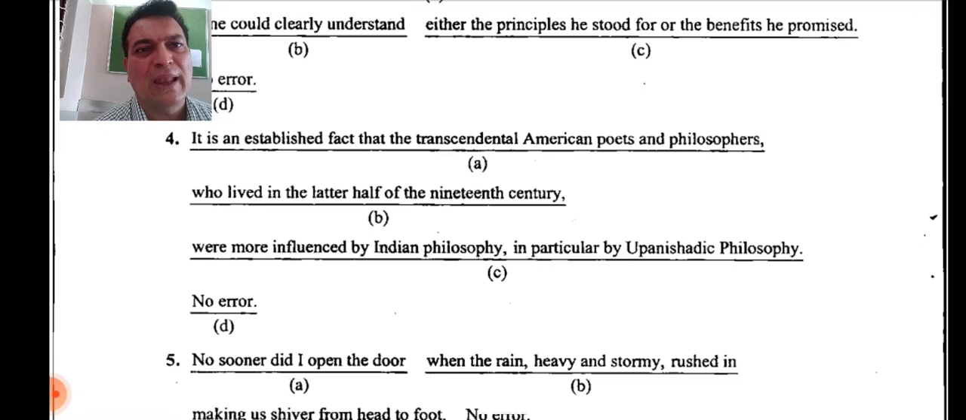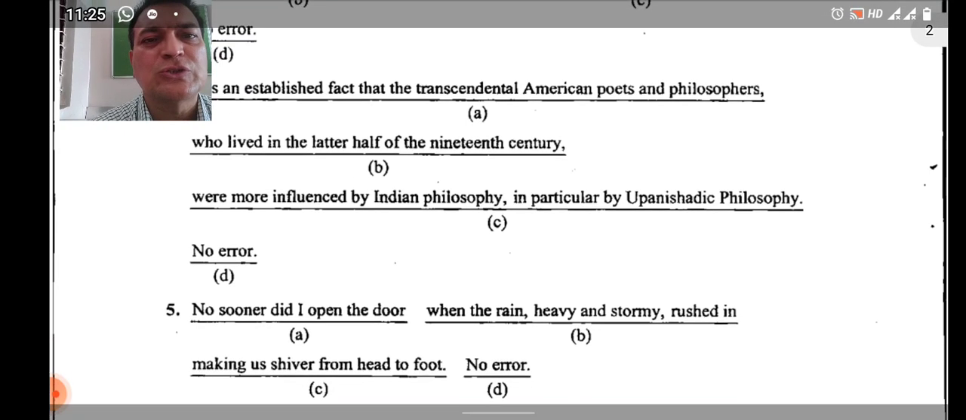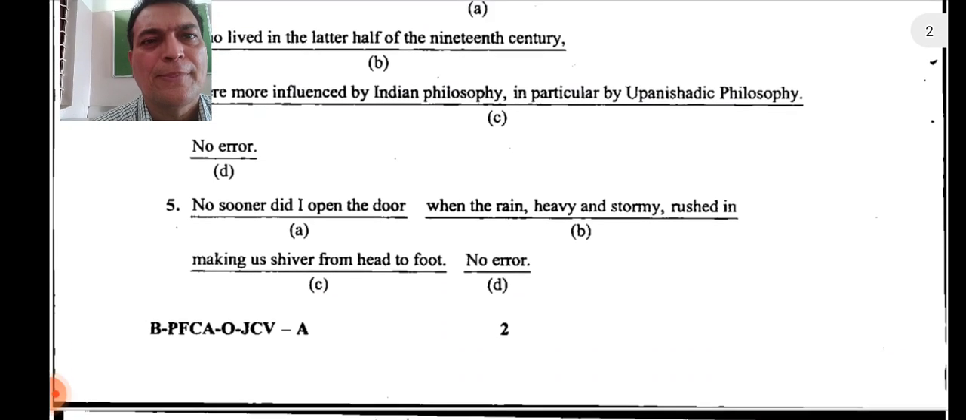And actually, who lived in the latter half of the 19th century. So it should have been, yes, okay, later half of the 19th century. Let's move on to the next question, question number 5.